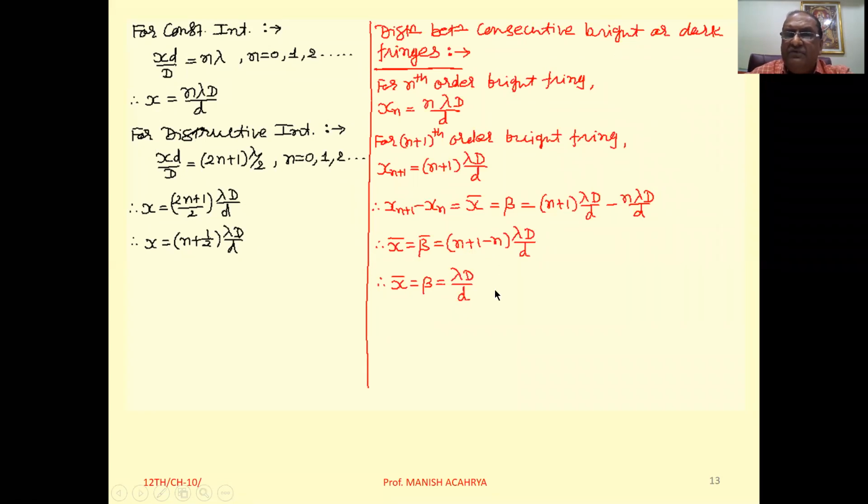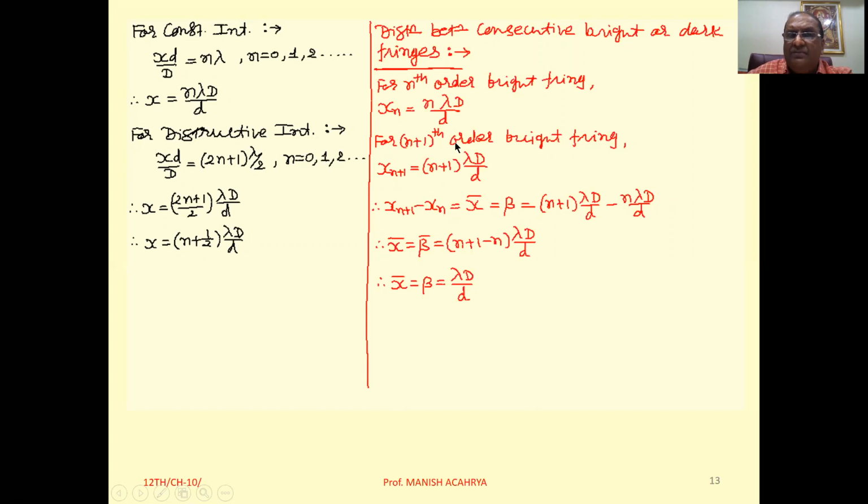Similarly, if you think about dark fringes, then suppose in the first equation you consider the nth order dark fringe, then you have to consider the position xn, that is equal to (n+1/2) lambda D by d.